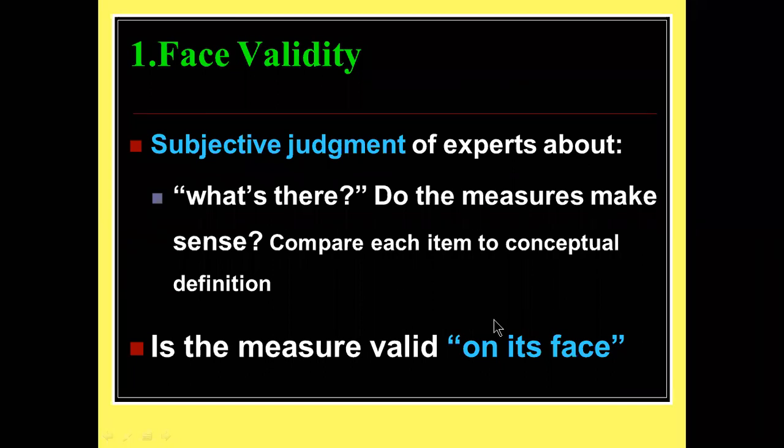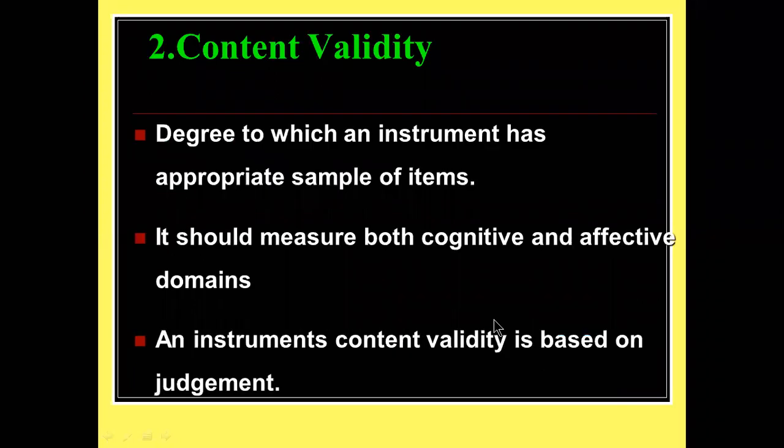The next one, the second type of validity, is content validity. For example, I already told you very clearly, the content must be adequate. What you are going to do, that content must be adequate. In the research, you are going to teach second year BSc nursing students regarding CPR. If your contents are not adequate, then your research does not fulfill your objective.